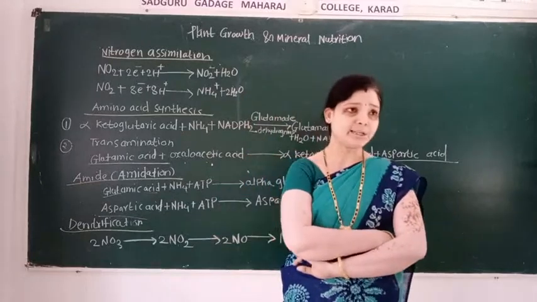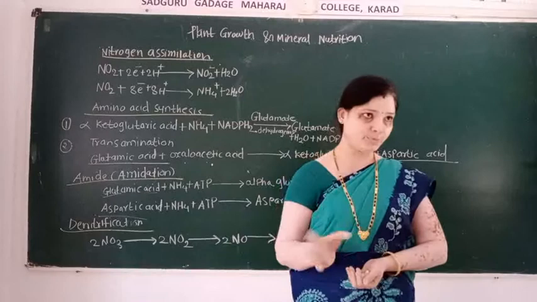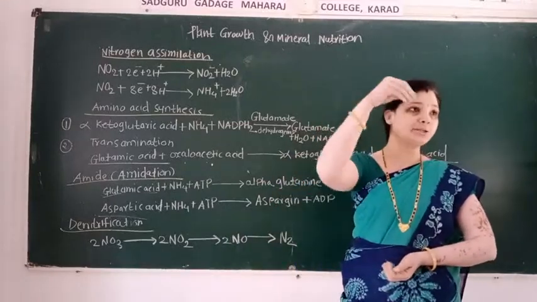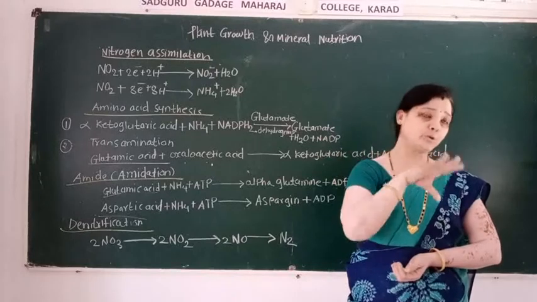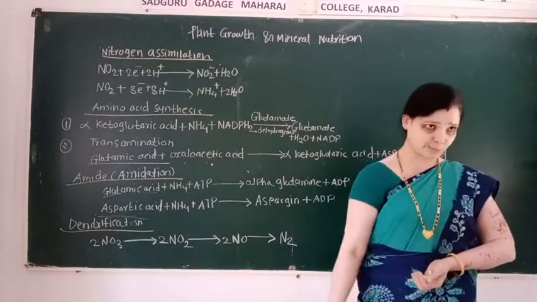Denitrification is the opposite process of nitrogen fixation. Nitrogen fixation means atmospheric nitrogen gets converted into nitrogenous compounds, that is NO2, NO3 or NH4.